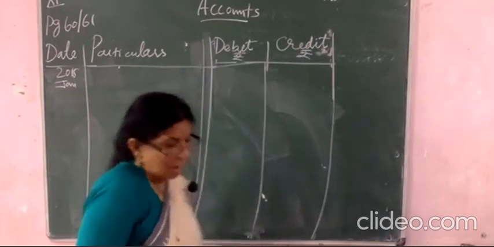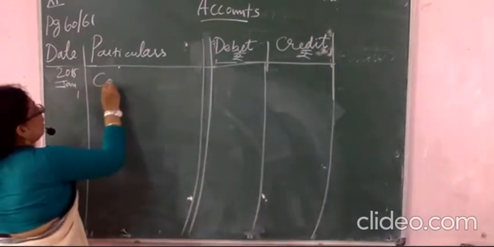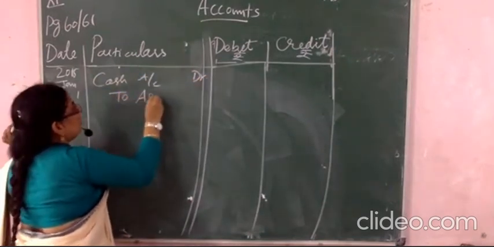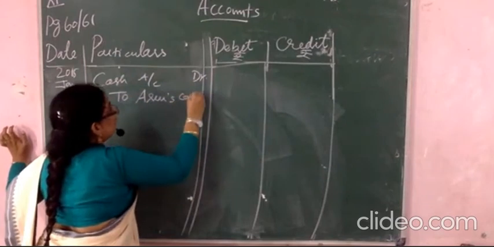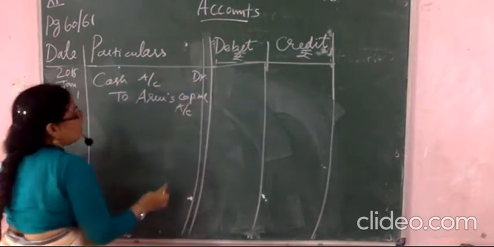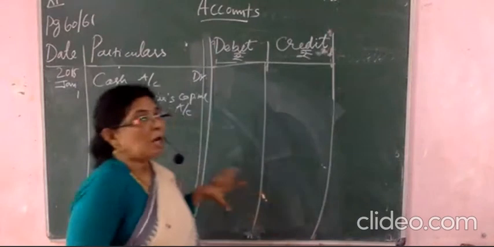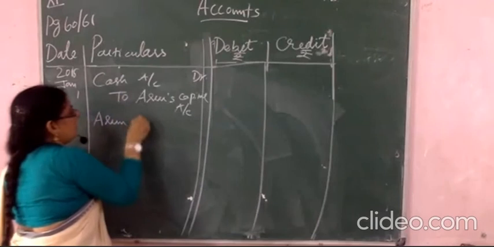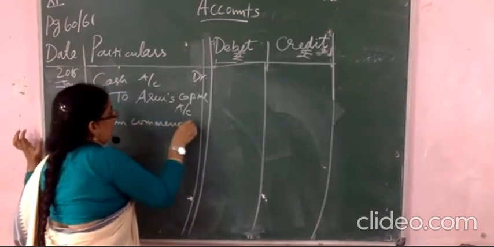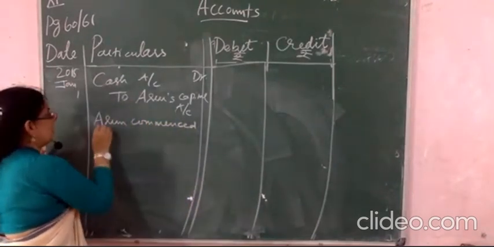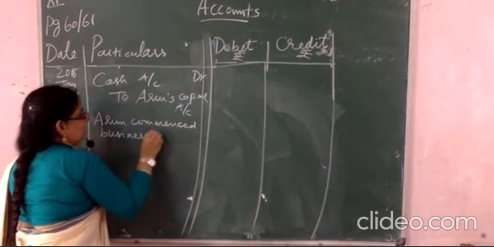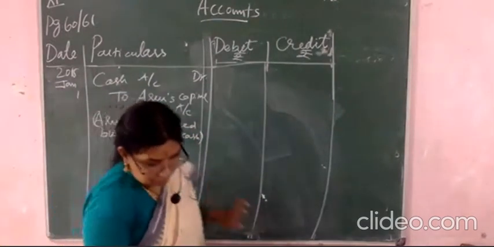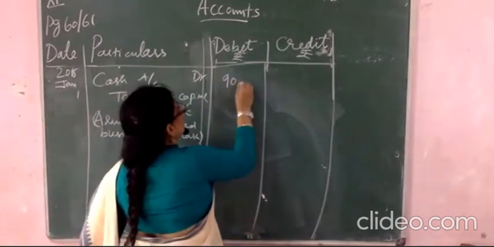Okay. January 1. Cash to Arun's capital. Cash account debited to Arun's capital account. Okay. So what is the narration you will write? Arun commenced business with cash. What you will write? Arun started. Okay. Commenced means started. Arun commenced business with cash. Clear? What is the amount it is given? 90,000.